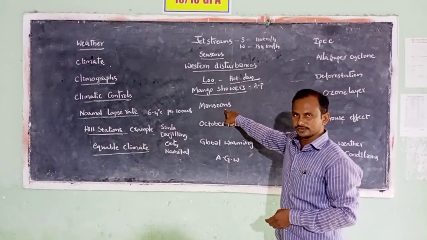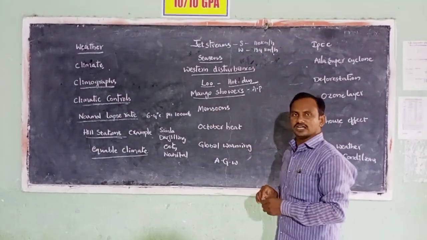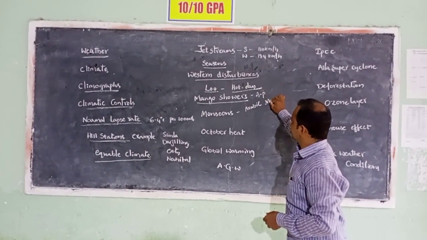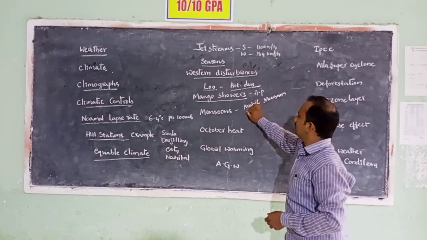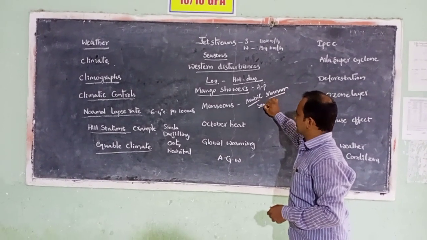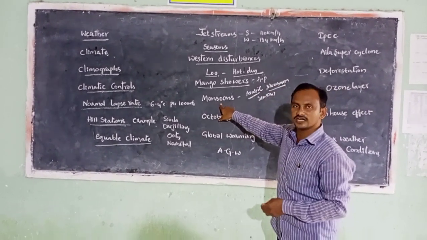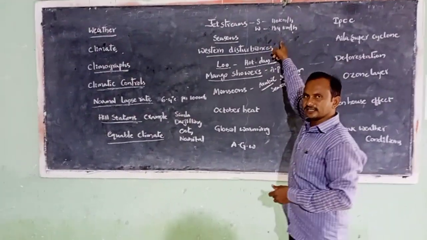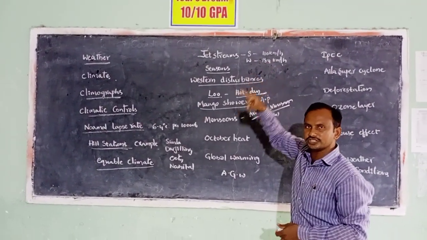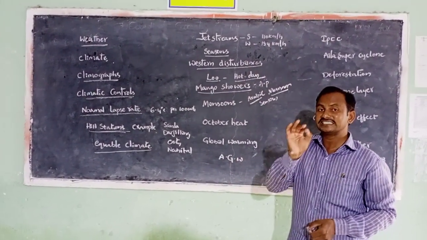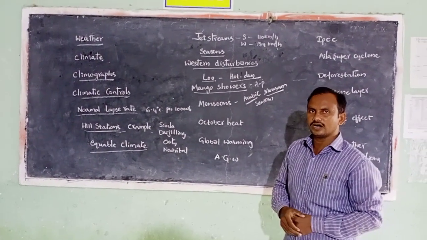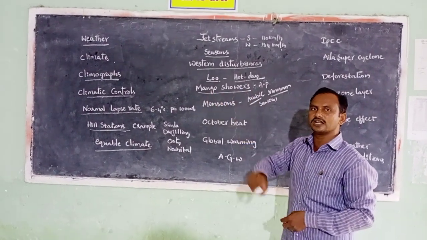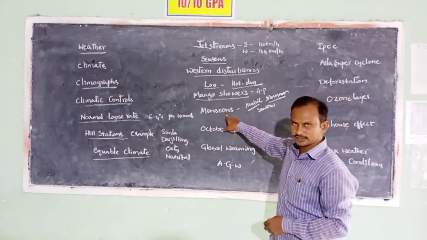Let's know about the monsoons. Generally, the word monsoon is derived from an Arabic word, mausam. In the Arabic language, mausam means season. Monsoons are the winds that blow from the Indian Ocean to the Indian subcontinent, and again from the Indian subcontinent to the Indian Ocean. The seasonal reversal of winds is known as monsoons. Arab traders named the seasonal reversal of winds as monsoons.